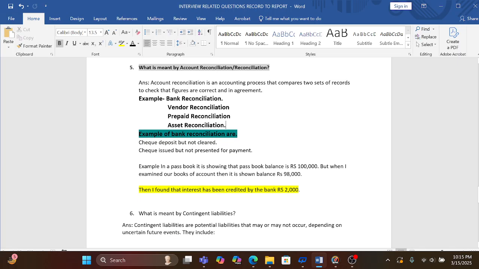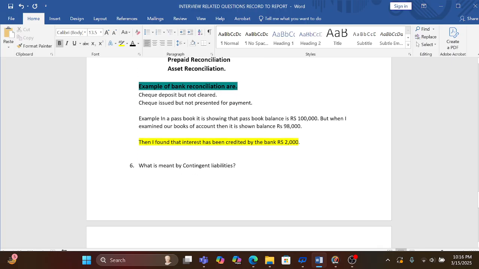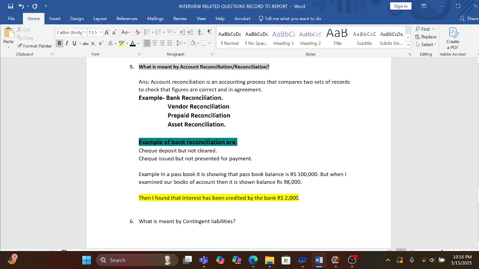And if the interviewer asks you about the bank reconciliation, and they ask you for an example of a bank reconciliation open item, you can say cheque deposited but not cleared, cheque issued but not presented for payment. So these are the examples you can give in front of the interviewer. I hope it will be helpful for you guys in an interview.